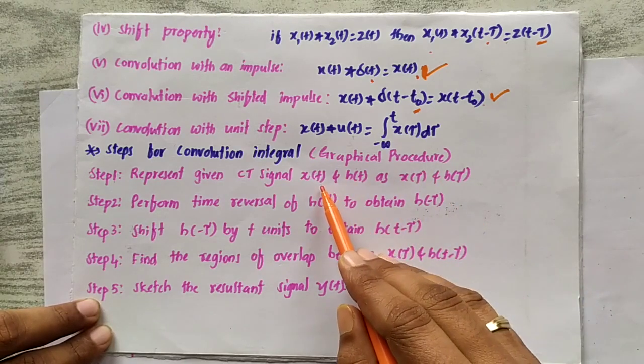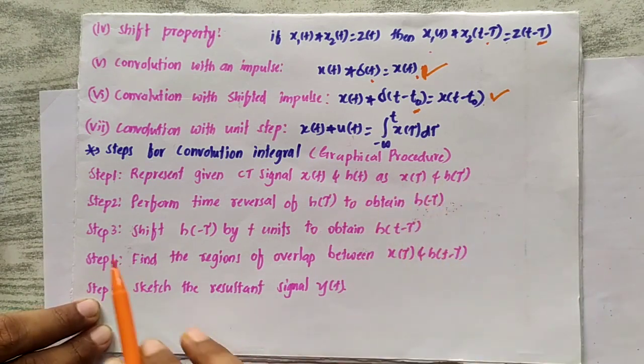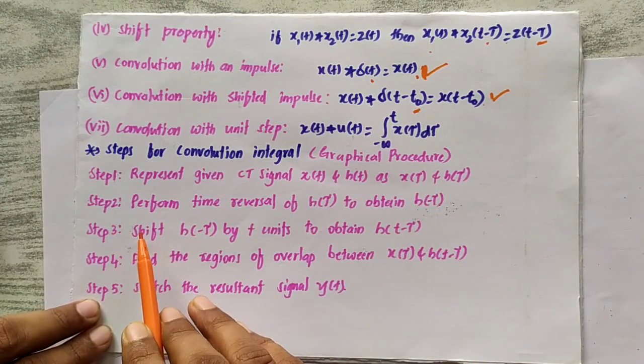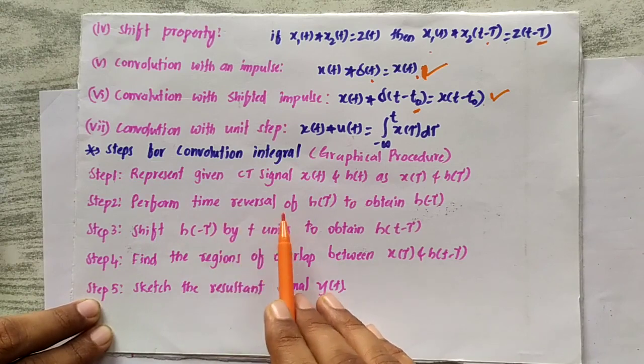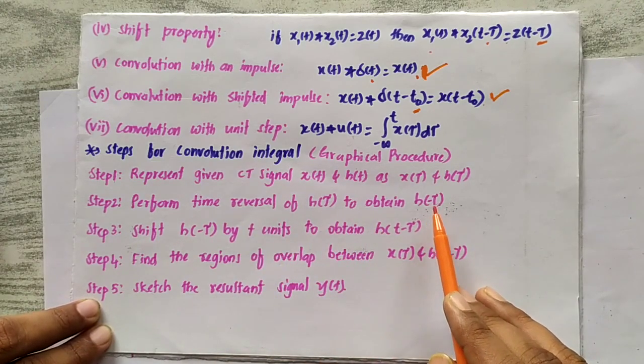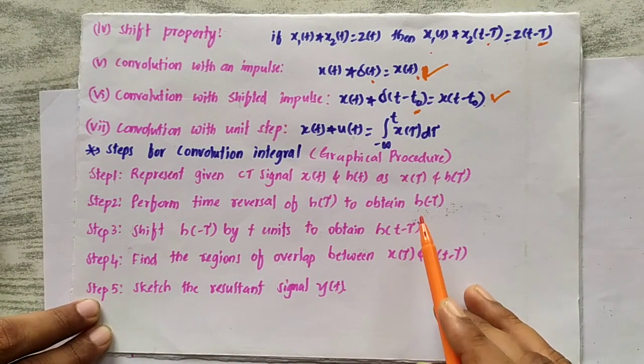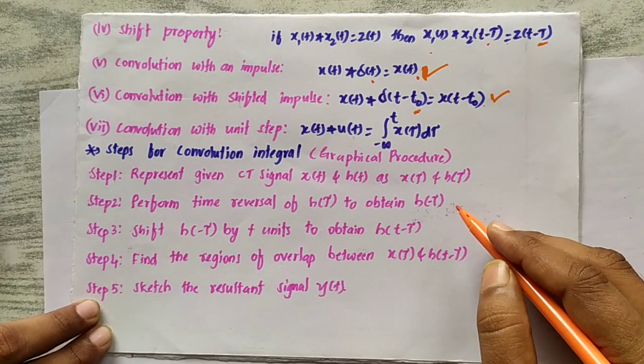Just the names have been changed, t to tau. Then in step 2, perform the time reversal of h of tau to obtain h of minus tau.